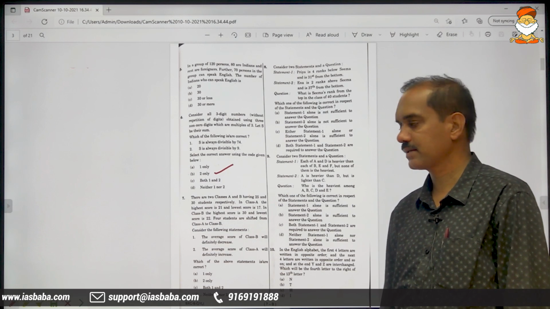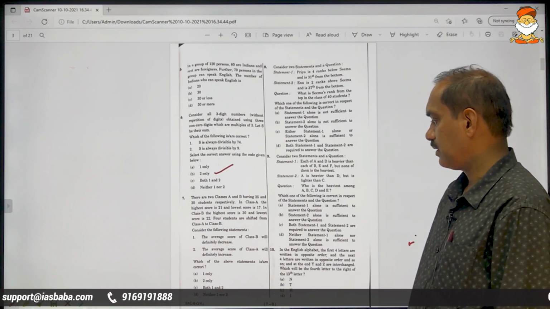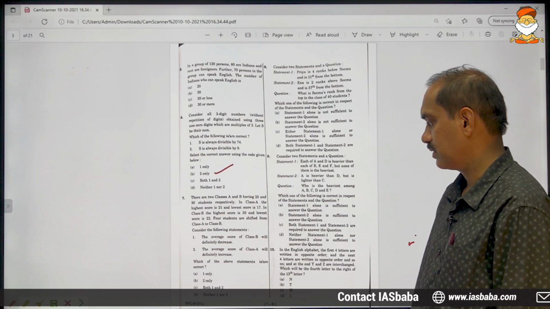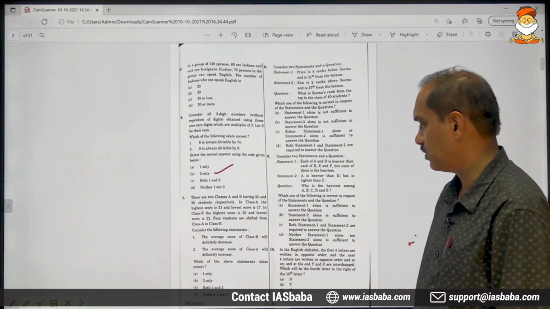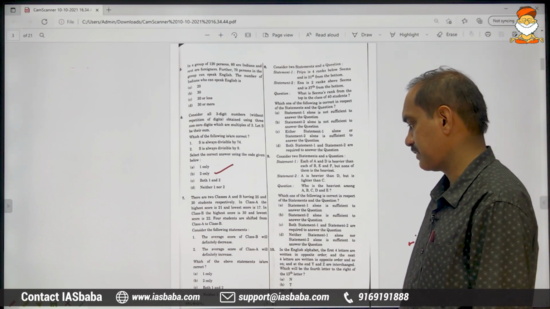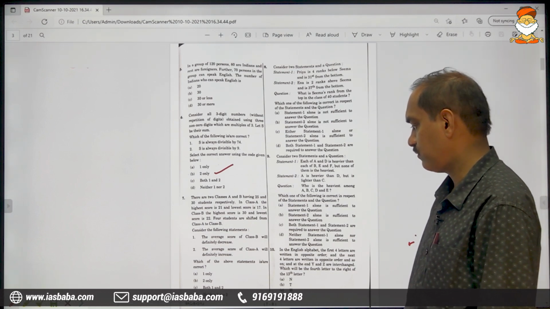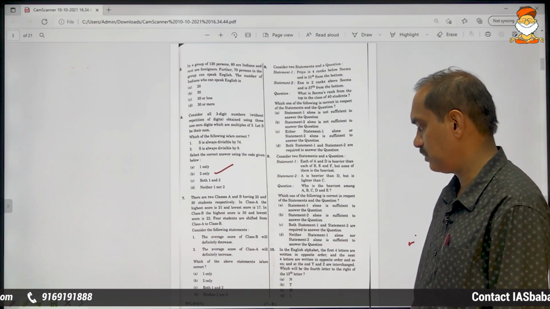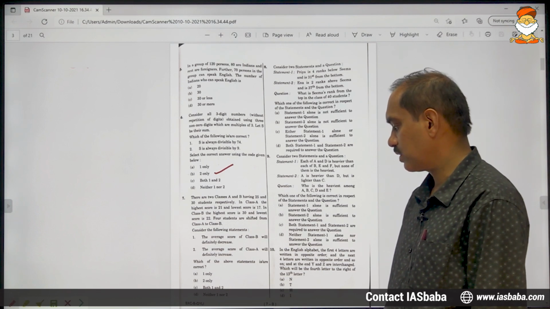Consider the following statements. Statement number 1, the average score of class B will definitely decrease. Statement number 2, the average score of class A will definitely increase. Which of the above statements is or are correct? 1 only, 2 only, both 1 and 2, neither 1 nor 2.